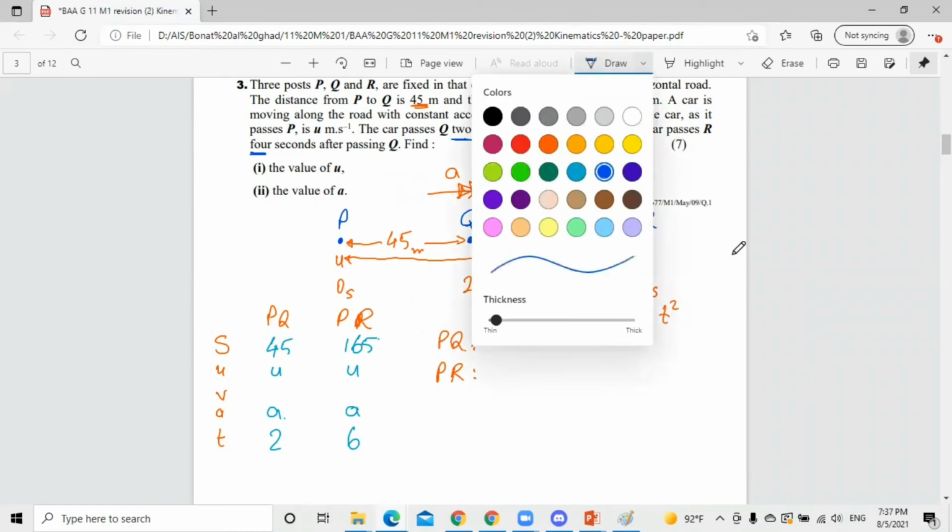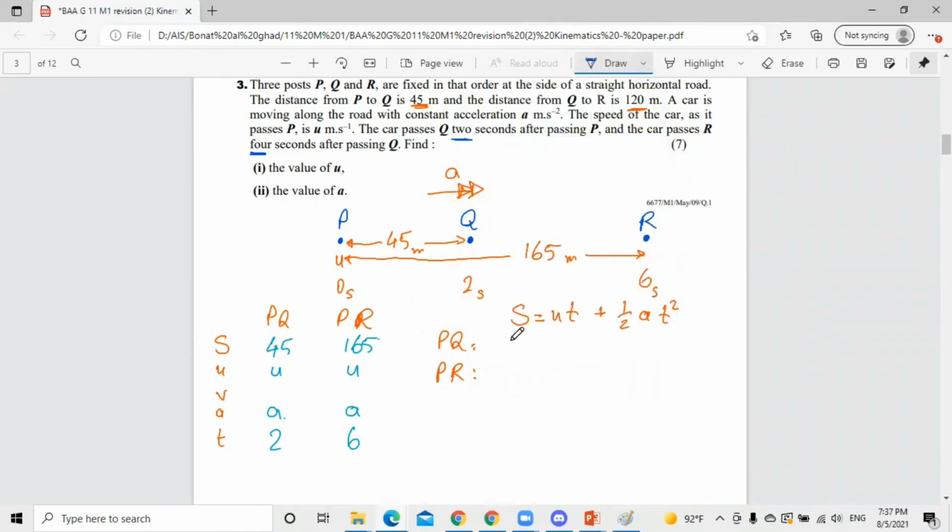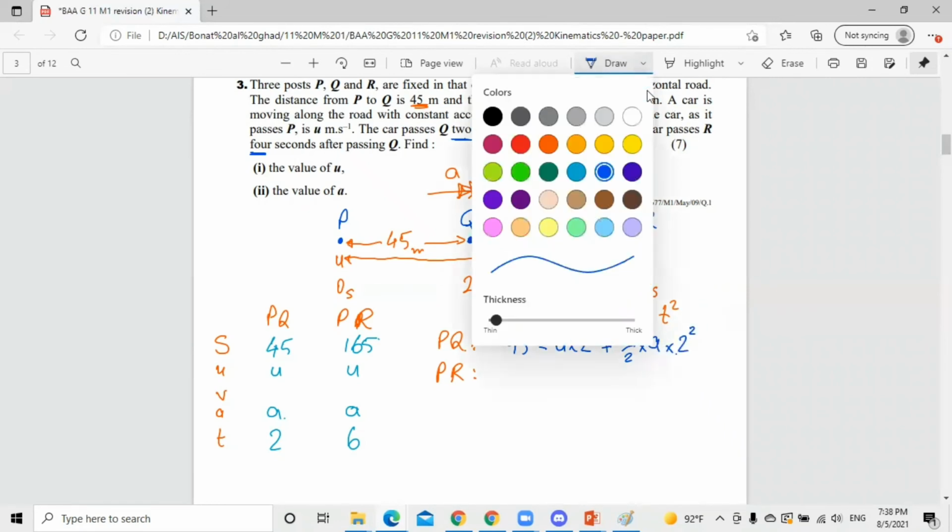Okay, let's put the values. What do we have? Here it's 45 equals U multiplied by 2 plus half multiplied by the acceleration, which is unknown, multiplied by 2 squared.